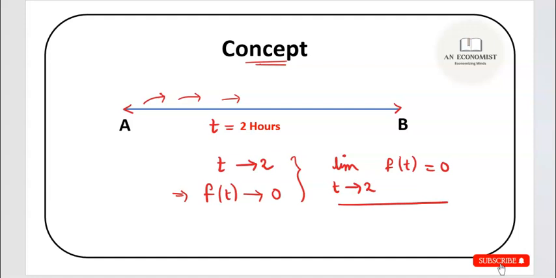So limit basically tells you, if you take any point in your domain, what will be the property of your function at that particular point in the domain. So it will tell you what the functional value is for that particular point in the domain, and that is the essence of limit.